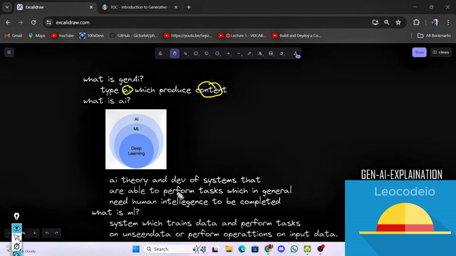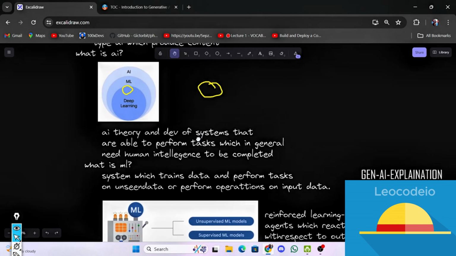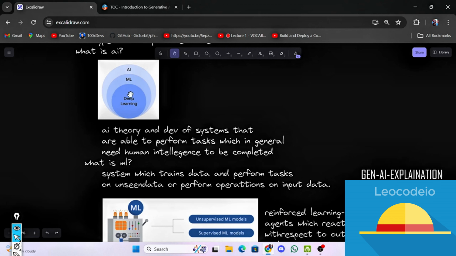If you see the Venn diagram, ML is part of AI, and deep learning is a subpart. You can understand from this one Venn diagram. So as I said, the human intelligence tasks will be completed by the systems. Not perfectly, but they will try to accomplish it.